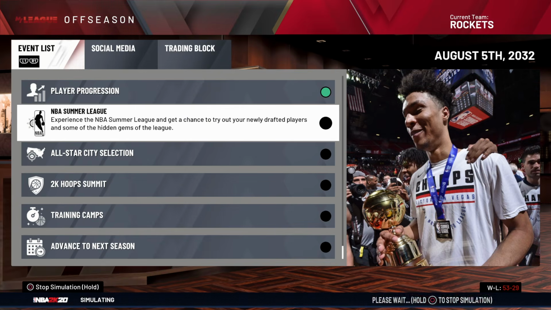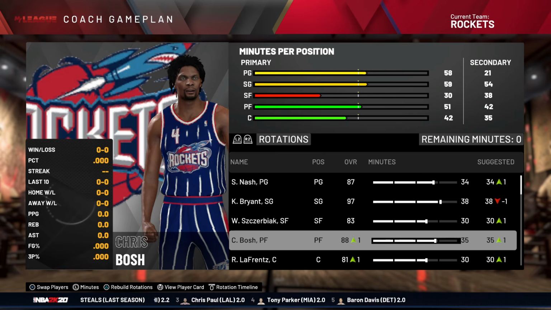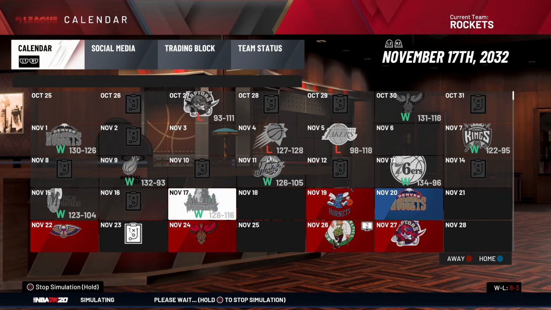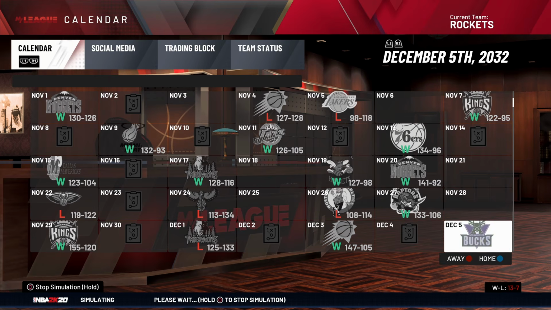Season number 14, also known as 2009-2010. And fairly eventful so far. Shout out to Chris Bosh. I love this guy. He's an incredible second option. And no wonder LeBron wanted him. We got to get Nash a ring, though. If we don't win a ring with Steve Nash, then he's the reason why he never won a ring. I think it's 2 careers to get a chance, and he still doesn't do it.